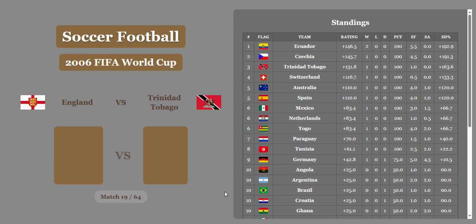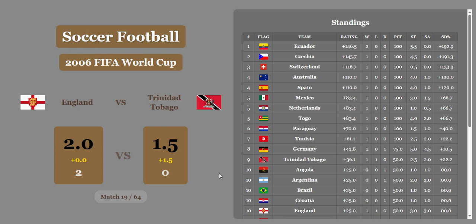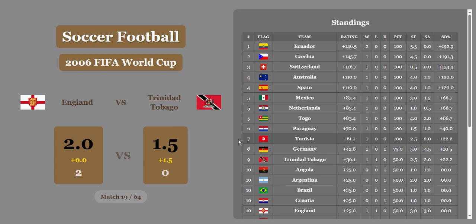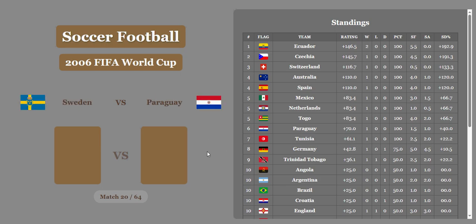And next up is England versus Trinidad and Tobago. 2-0 in favor of England. Is that going to be enough? It is! Just by a half goal, England beats Trinidad and Tobago. They'll get a big win and they'll be up in 10th place with several other countries. Ecuador in 1st, Czechia 2nd, Switzerland 3rd, Australia 4th, and Spain 4th as well. And a few countries tied in 5th.